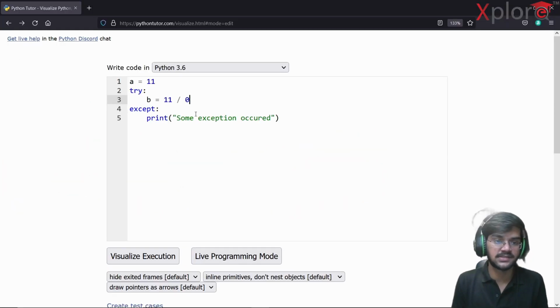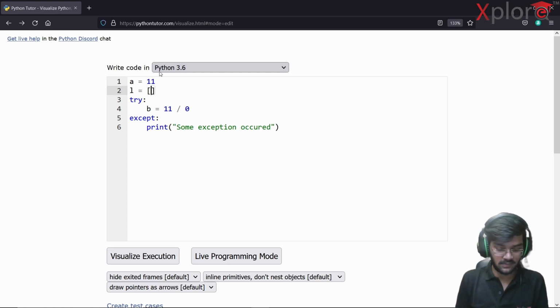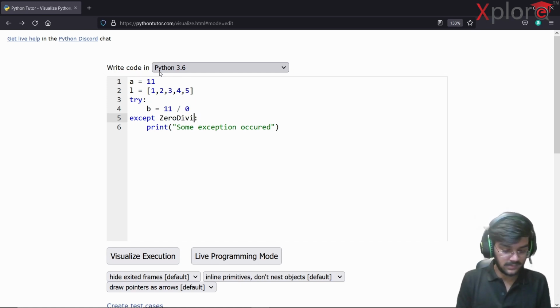Let's see with respect to some examples. Suppose this A is a list comprising elements 1, 2, 3, 4 and 5, as we usually do, and B is equal to 11 by 0. So the first except is going to be ZeroDivisionError, and up here I'm going to print that you are dividing the number by 0, so that's something which will be thrown.